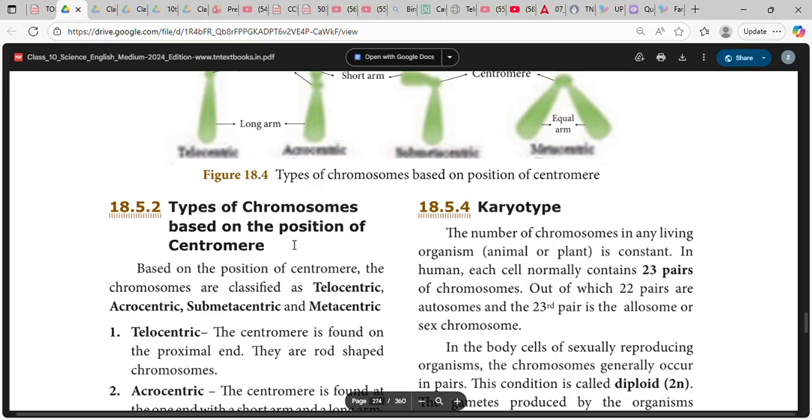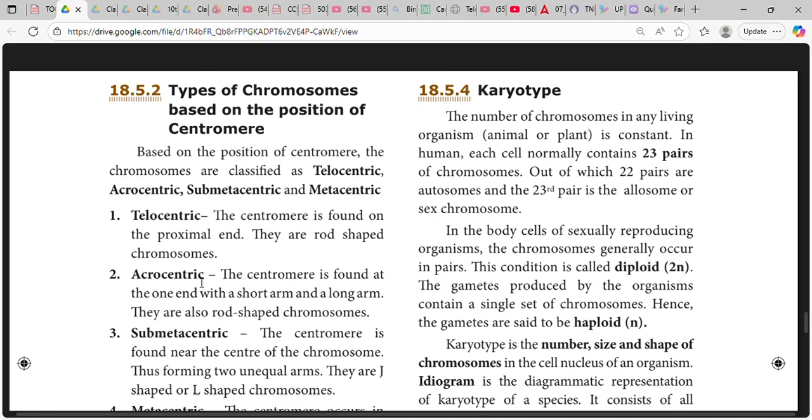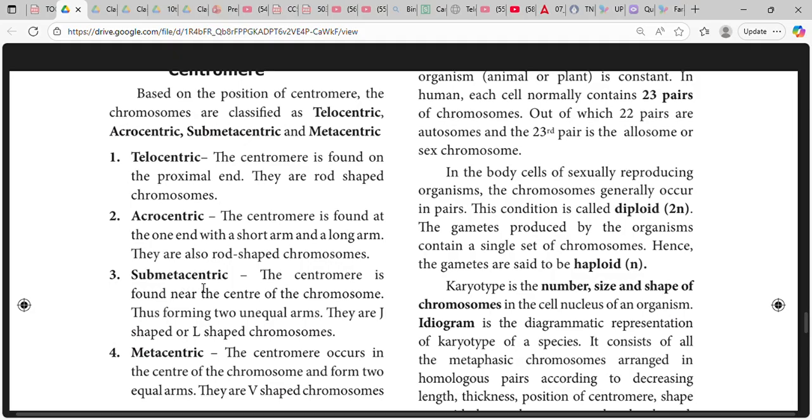Types of chromosomes based on the position of the centromere. Based on the position of the centromere, the chromosomes are classified into telocentric, acrocentric, submetacentric, and metacentric. Telocentric: the centromere is found at the proximal end. They are rod-shaped chromosomes. Acrocentric: the centromere is found near one end, with a short arm and a long arm. They are also rod-shaped chromosomes.